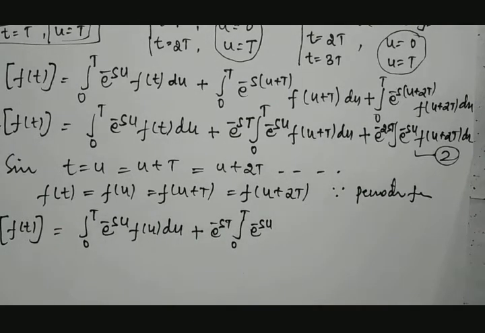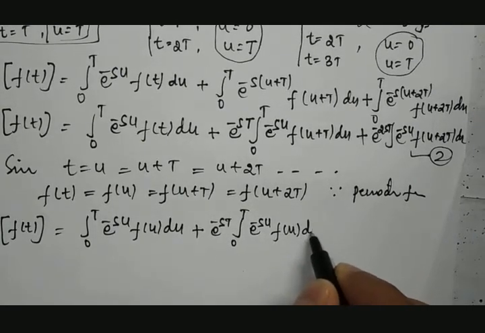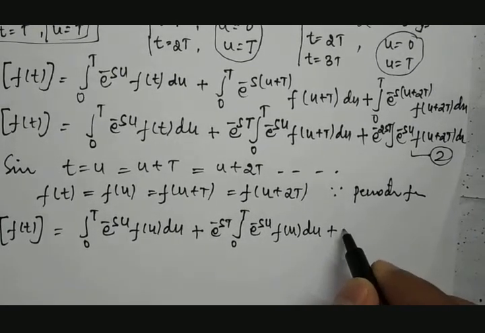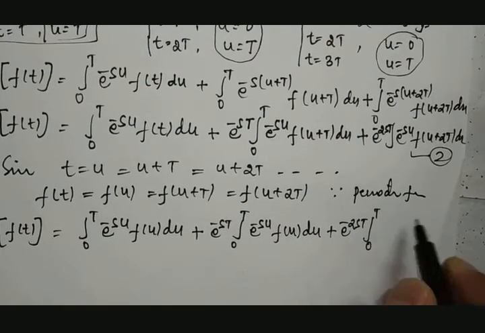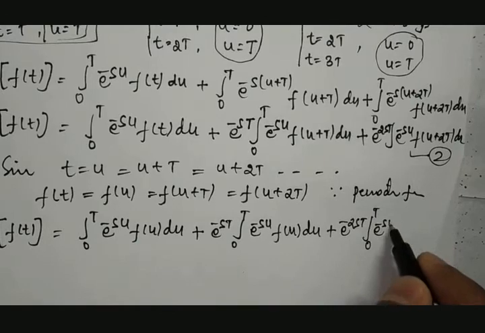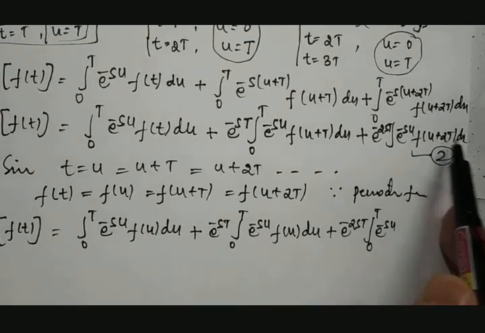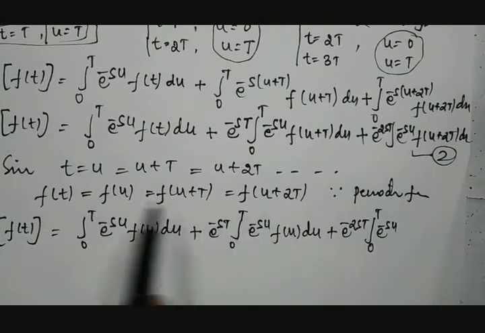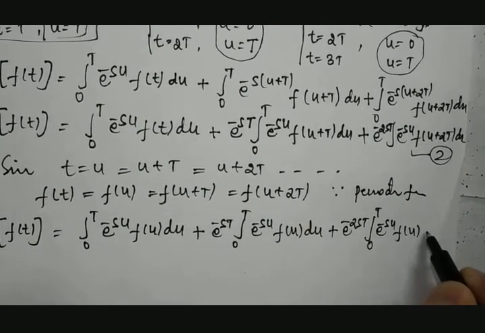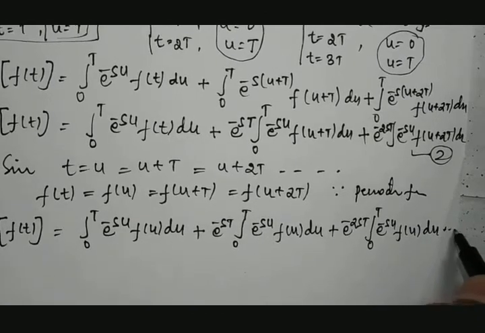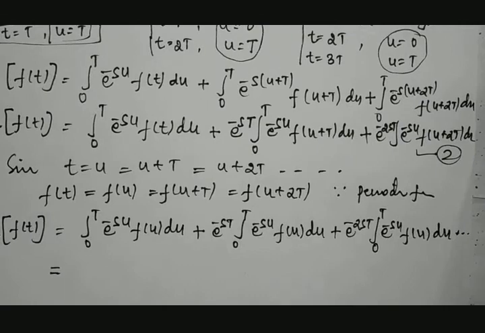So I'll take it as a common term, f of u du, plus e raised to minus 2sT into the integration between 0 to T of e raised to minus su into f of u plus 2T. What is f of u plus 2T? Again it is nothing but f of u only, so that is f of u du, and so on.